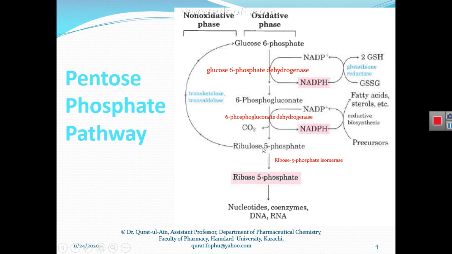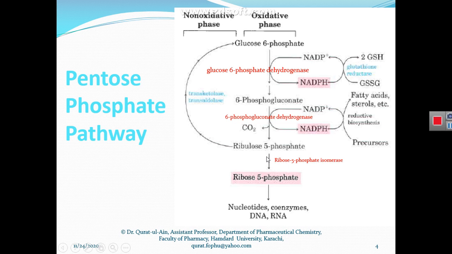Now we discuss the next reaction of this oxidative pathway, that is the conversion of ribulose 5-phosphate to ribose 5-phosphate. So what is happening here? An enzyme, ribose 5-phosphate isomerase, is converting this ribulose 5-phosphate into ribose 5-phosphate. As the name of the enzyme, isomerase, indicates, what is happening here?